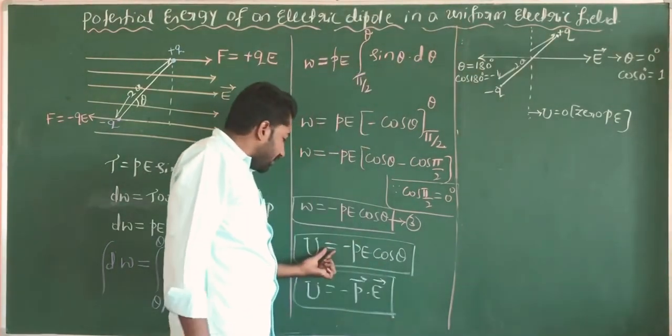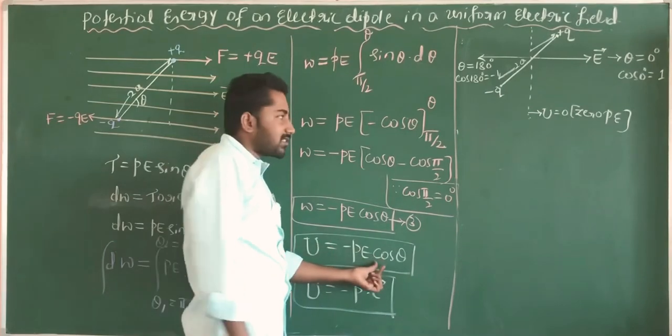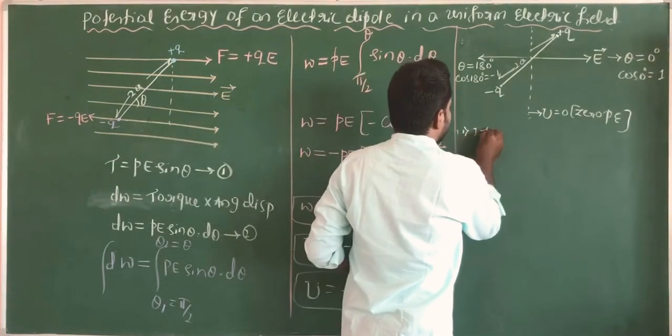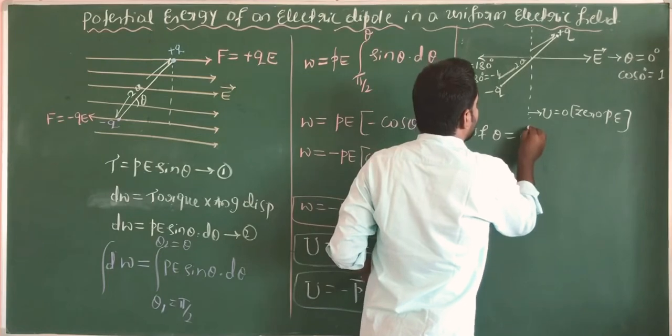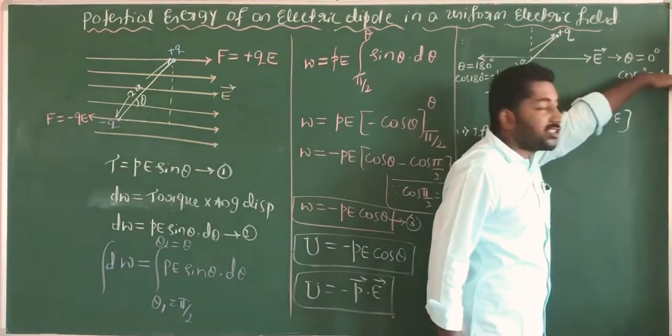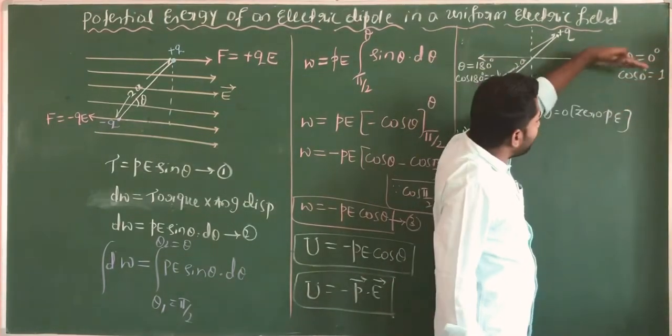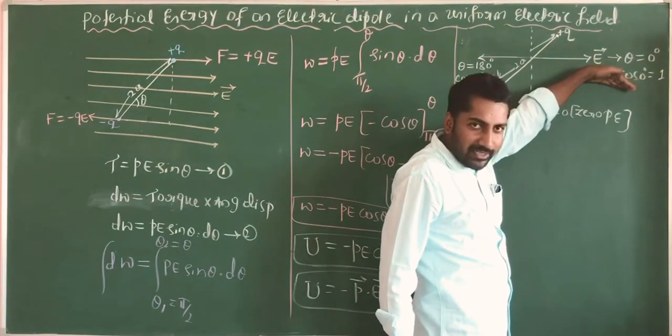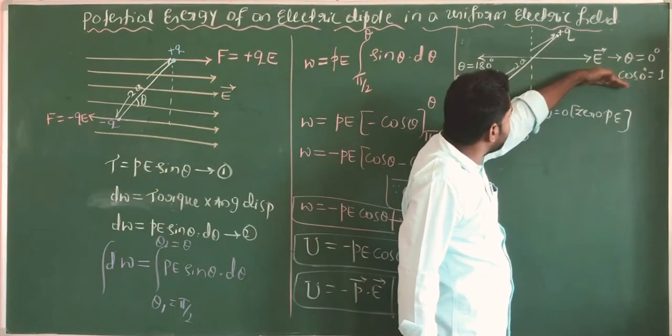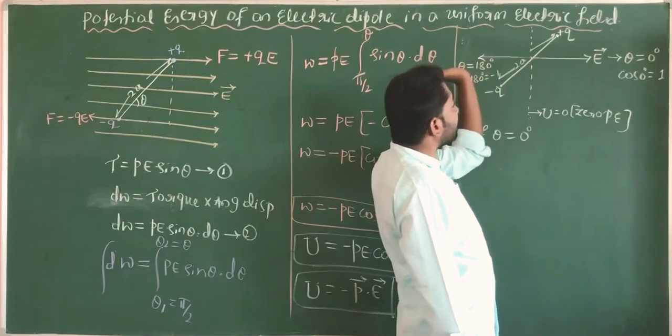Using the relation U is equal to minus PE cos theta, in the first case, if theta is equal to 0 degree, this is the stable position. Along this direction it is the stable position, and in the other direction it is the unstable position.